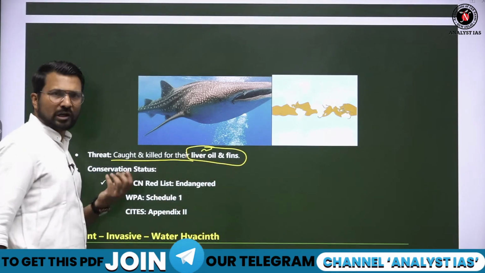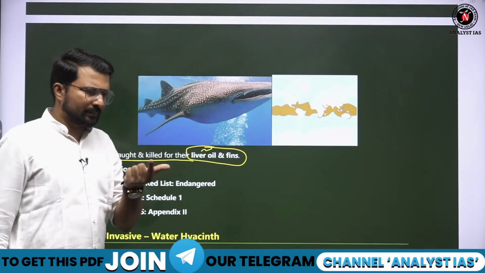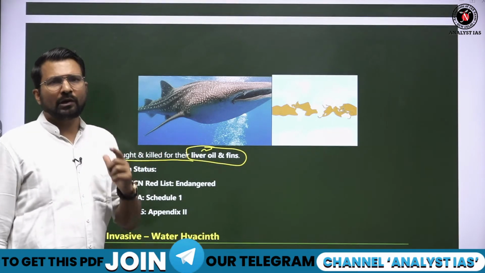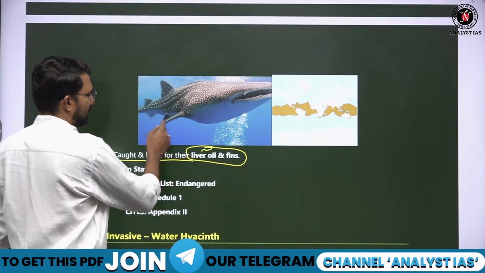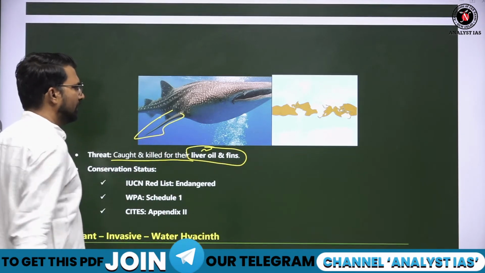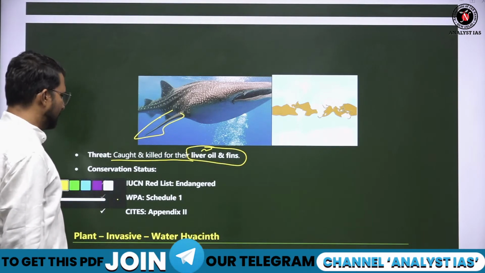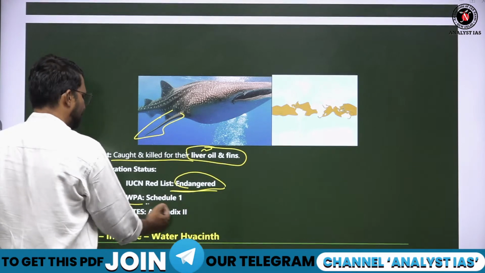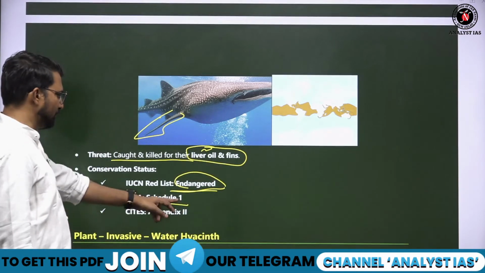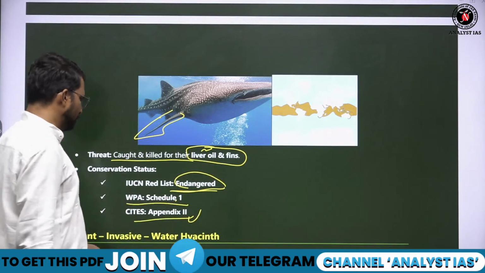Liver cod oil is made from them, the tablets we use when the liver is weak. They are also smuggled for their fins. They are considered an endangered species under IUCN, in Schedule 1 of the Wildlife Protection Act, and Appendix 2 of CITES.